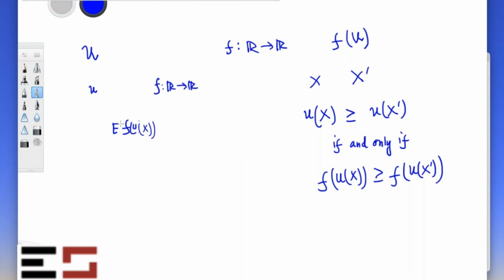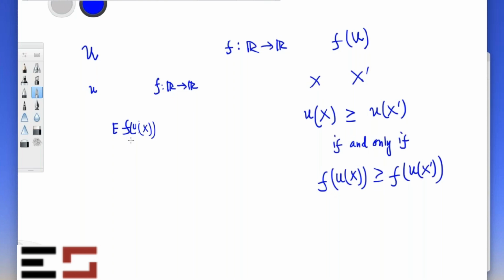So this is something which will not work. If I just take small u, apply f to it, then take the expected value of f of u and consider this as the representation over the lotteries, then things may change.